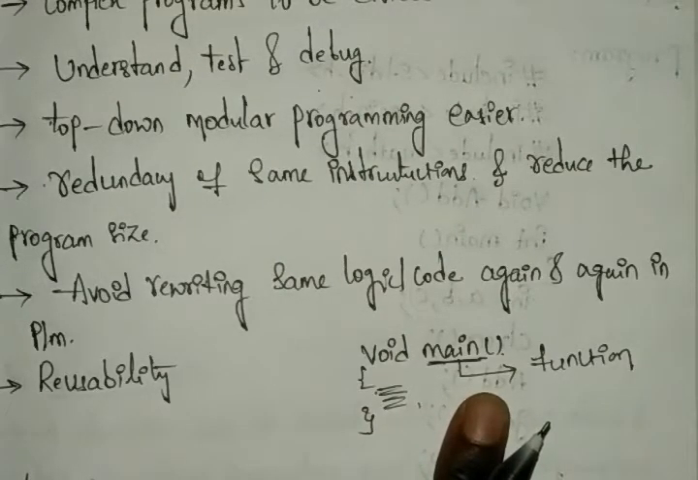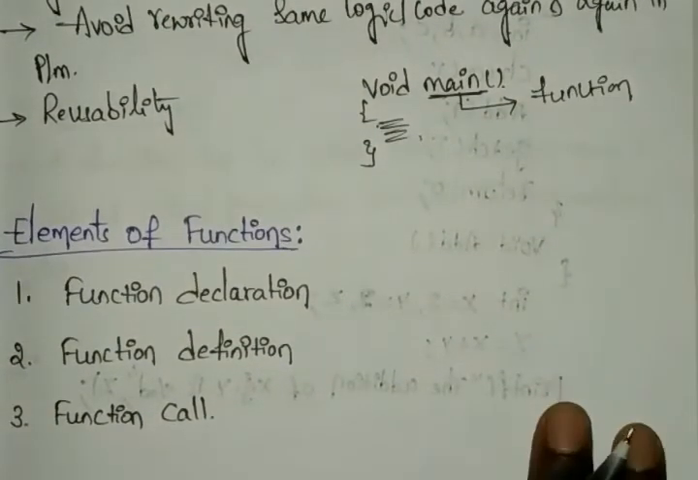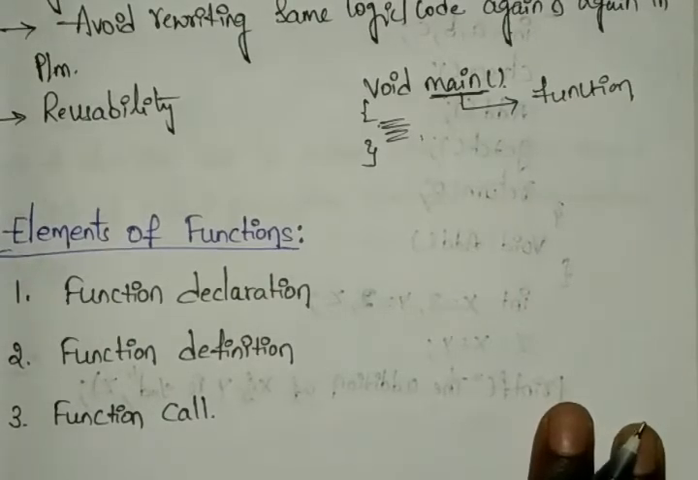Let's see what elements we have. Here we have a total of 3 elements: the function declaration, the function definition, and the third one is the function call. Let's see how we can perform these 3.